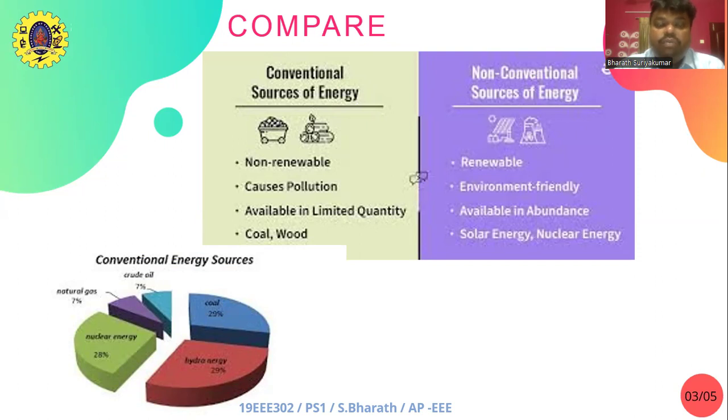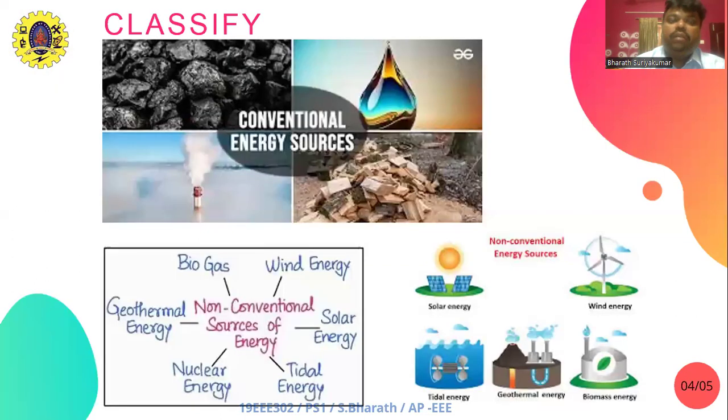You can see the sources of conventional energy and their percentage value over here. Conventional energy sources here are classified into different categories. In the same way, non-conventional energy sources are the renewable energies, environmentally friendly, available in abundance, such as solar energy, nuclear energy, etc. Conventional energy sources and non-conventional energy sources. Conventional energy sources include coal.